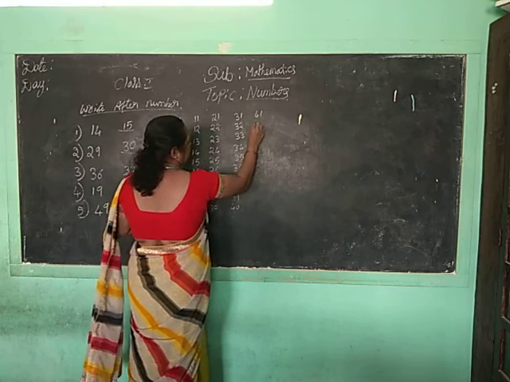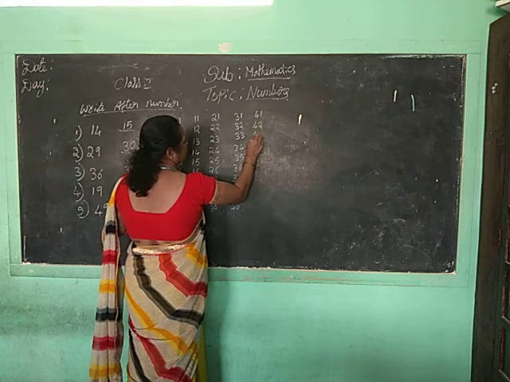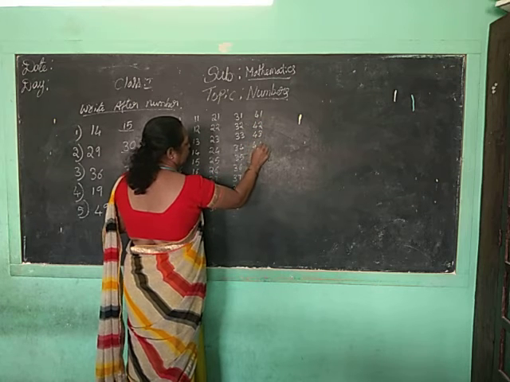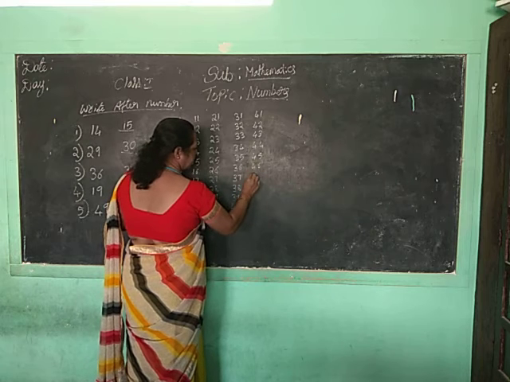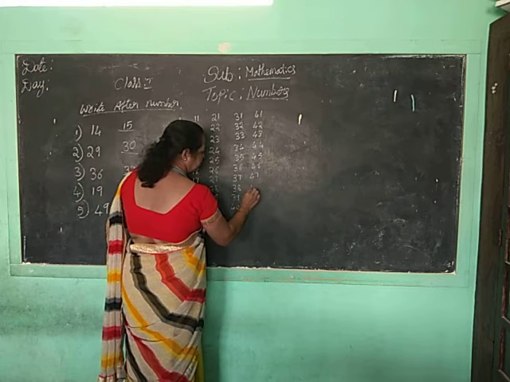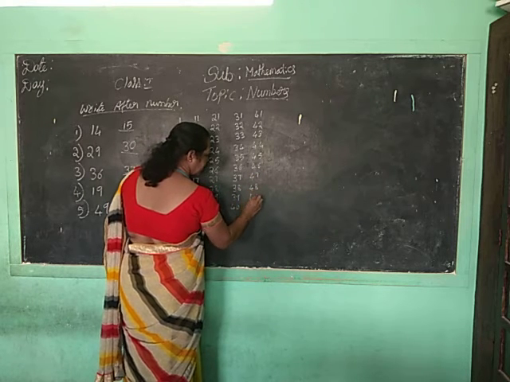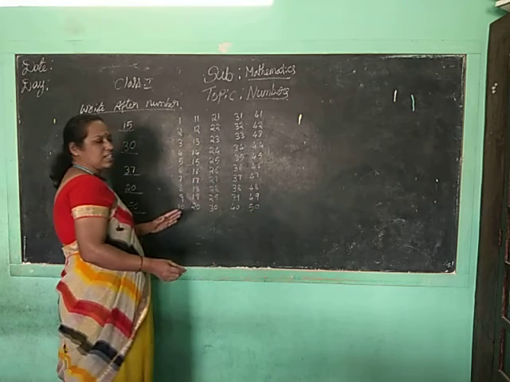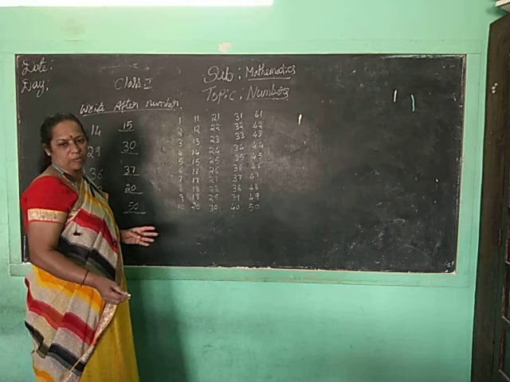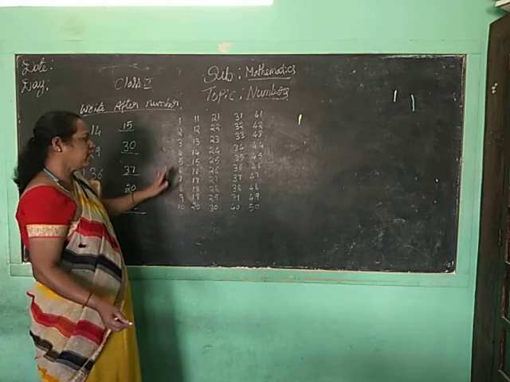41, 42, 43, 44, 45, 46, 47, 48, 49, 50. So in this you have learned before and after numbers. Now children, you know how to write before and after numbers.